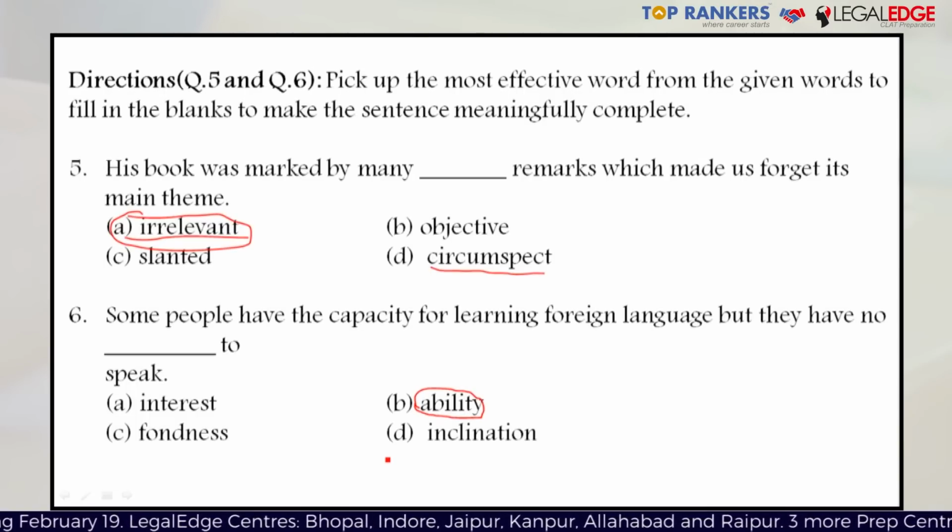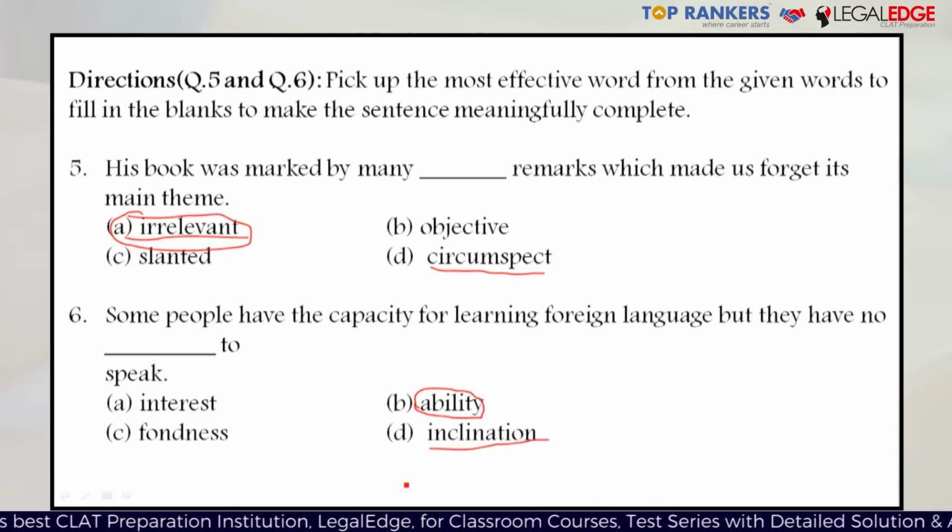That is a viable choice, but if you think in real world terms, some people have the capacity for learning foreign language, so of course they would want to speak. So it is unlikely that they will have no interest to speak at all, when they want to learn the language. Similarly, inclination can also be eliminated, because it again means a liking or tendency to speak. So people may have capacity for learning foreign language, but not have any liking or interest to speak does not make any sense. Similarly, fondness also doesn't make any sense. So the answer has to be B, ability.